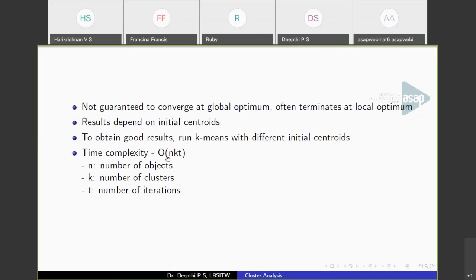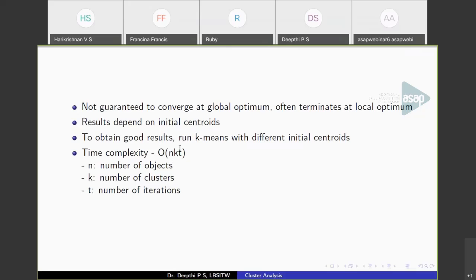The time complexity of the k-means algorithm is of order n k t, where n is the number of instances or data points, k is the number of clusters, and t is the number of iterations. Again, the number of iterations keeps on differing. It is the number of iterations at the point when you stop the clustering, that is, when the points no longer move from one cluster to another. So this is the complexity of this algorithm.